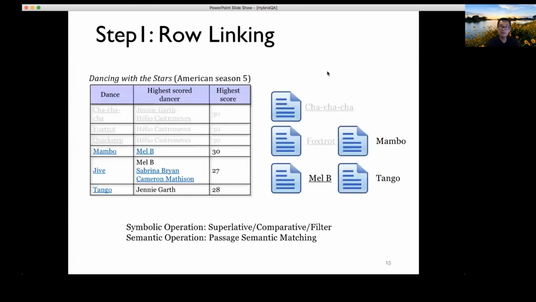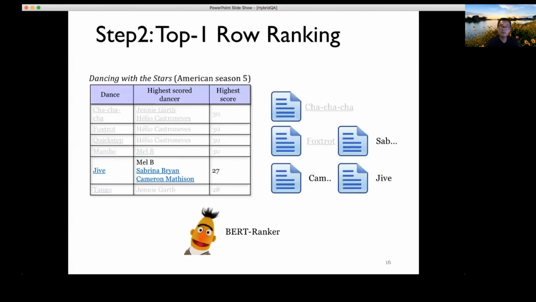So here's one example where we first find related cells, the rows, then we perform ranking using a BERT ranker, and then we locate this particular row. Then we also have a BERT ranker that tells us which cell is more likely to be the correct cell.